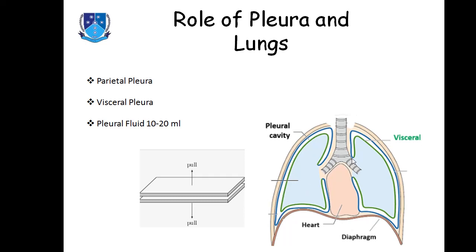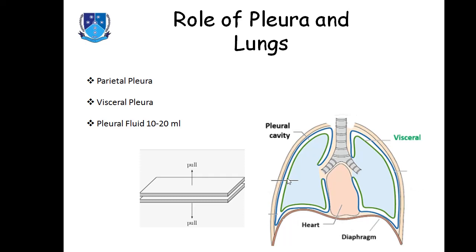The whole pleura has a very important role because the parietal pleura is connected with the rib cage, and the visceral pleura is connected with the lungs. So when the diameter of the rib cage becomes larger, and the diaphragm goes downward and becomes flattened, what will happen? The parietal pleura will also go downward and to the lateral side with the rib cage.